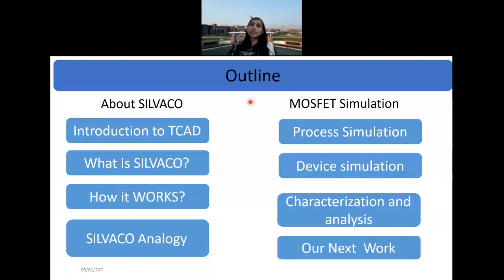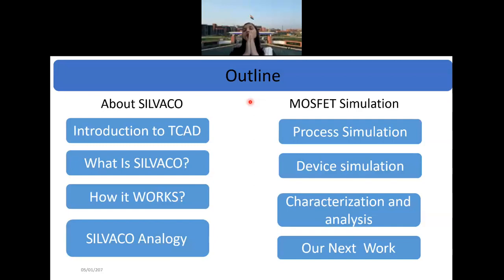Then Silvaco is a very powerful tool. It has been very much in the market from 2005 onwards. People working on semiconductor devices are using Silvaco, and it is well accepted among the research community. Then, how does it work? What are the various analyses in Silvaco? What is process simulation? What is device simulation?